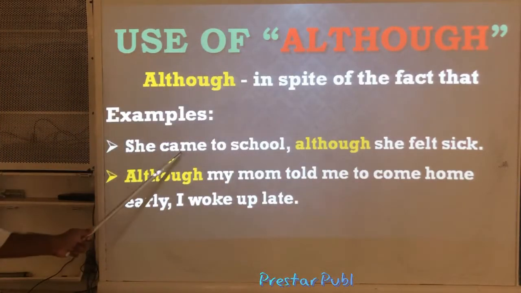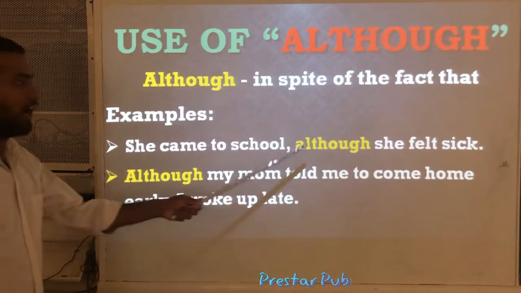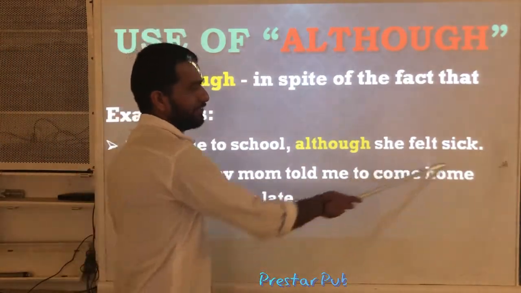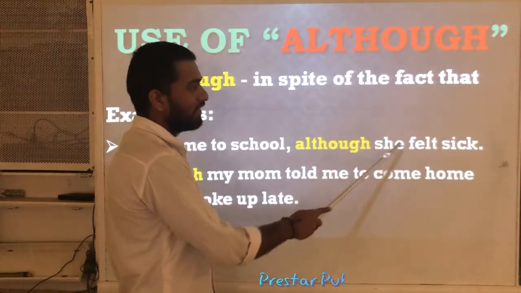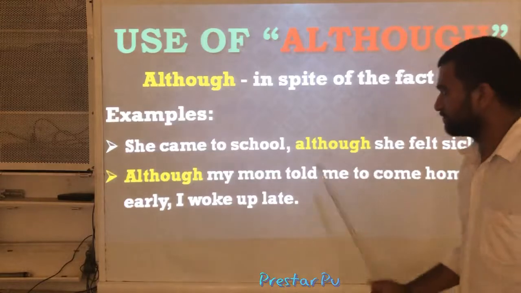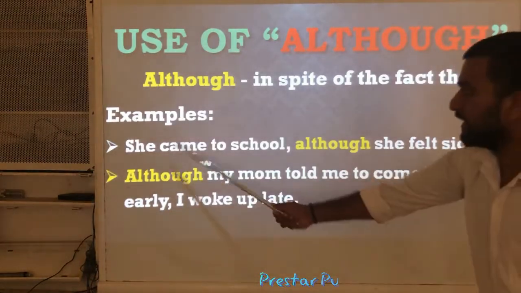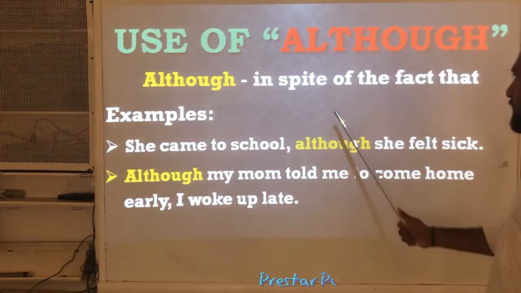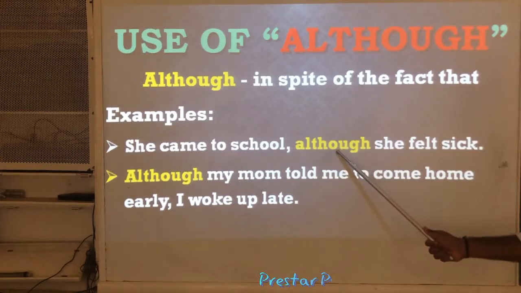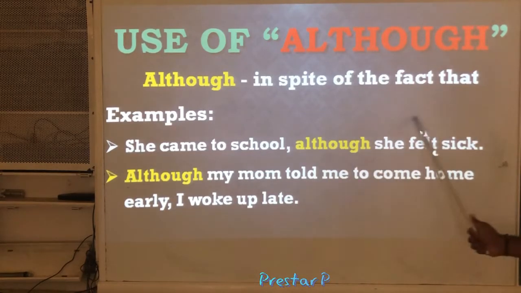She came to school although she felt sick. Actually, she felt ill, means she was not in a good condition of health. Still she came to school, in spite of the fact, means even though she felt sick, she came to school.